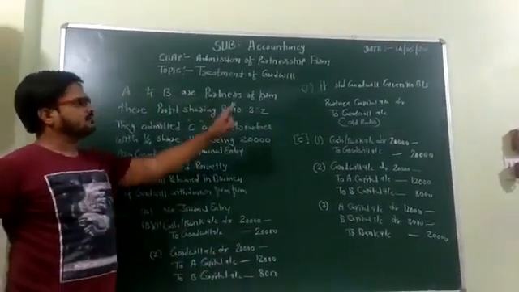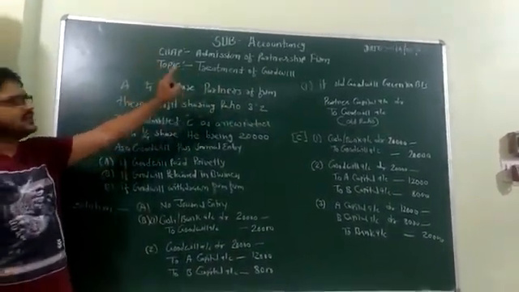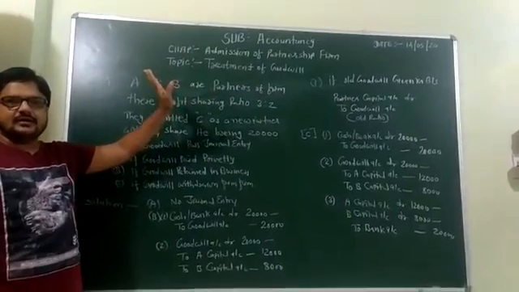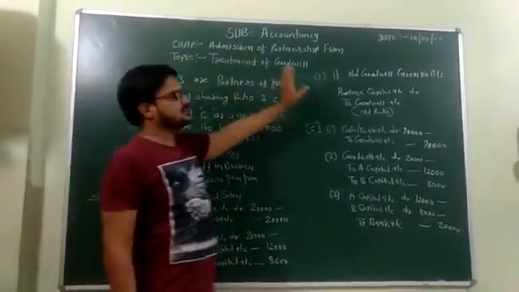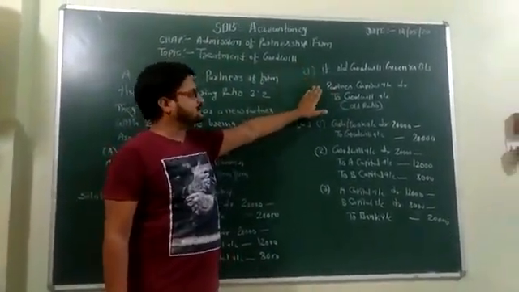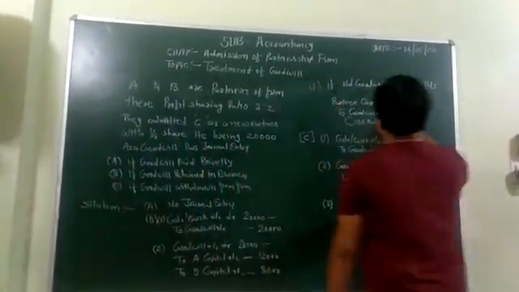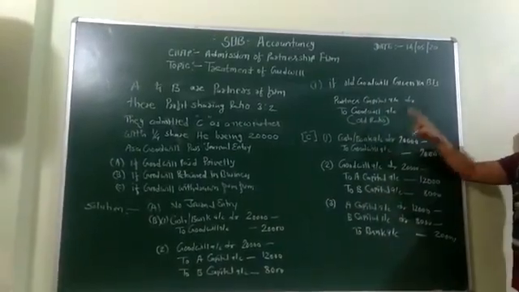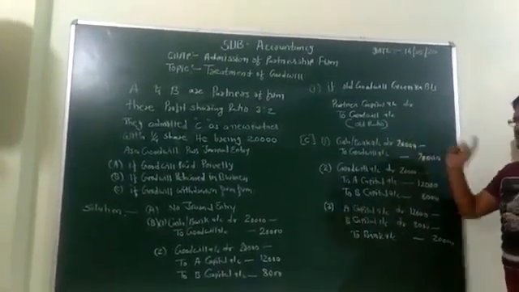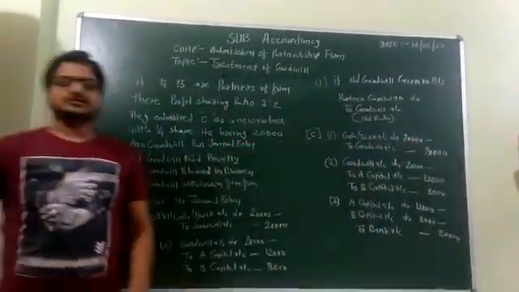Now one more point: if old goodwill is given in the old balance sheet, at that time this goodwill is distributed by debiting the partners capital accounts as per their old ratio. So you get the entry: partners capital account debit to goodwill account.